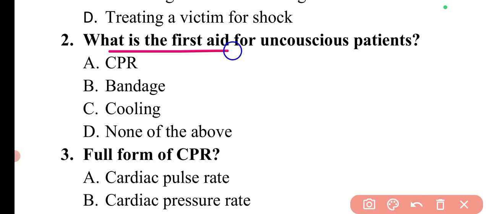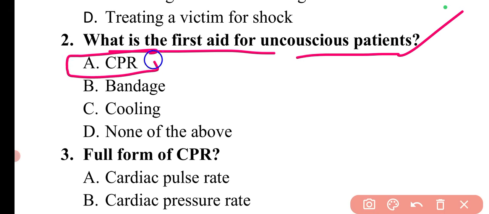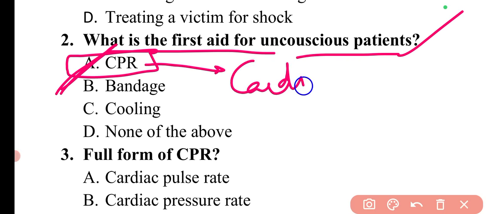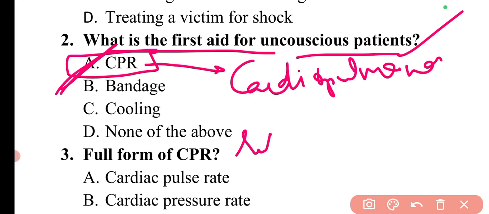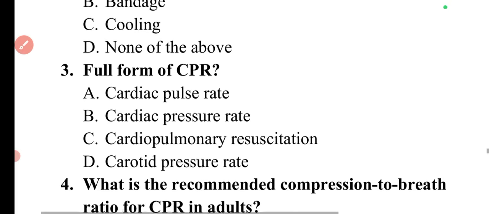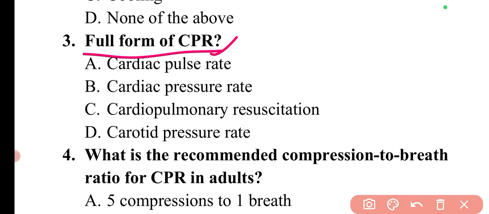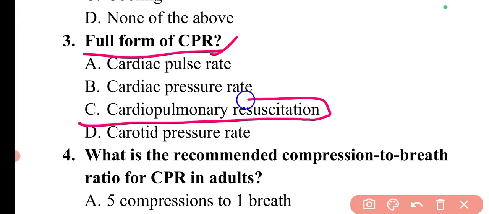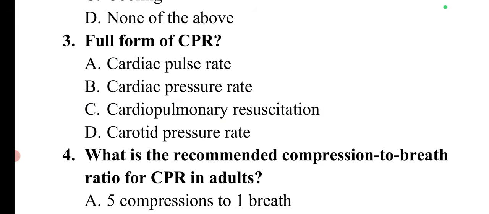Next question is, what is the first aid for unconscious patients? What is the first help given to an unconscious patient? It is CPR. So here option A is correct. What is CPR? CPR is cardiopulmonary resuscitation. The next question is, the full form of CPR is cardiopulmonary resuscitation. So here option C is correct.